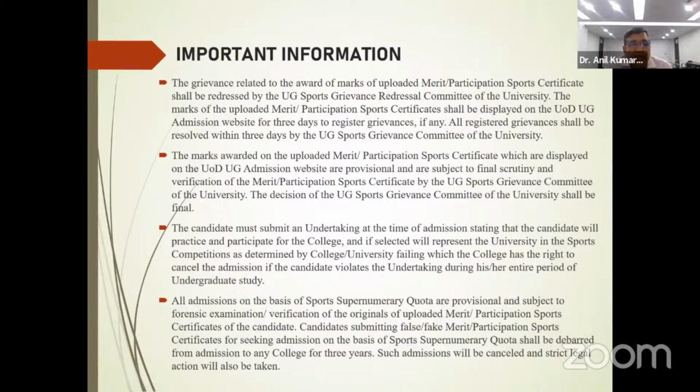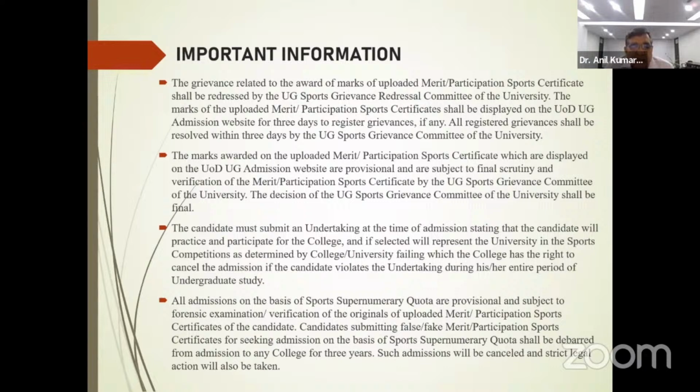At the same time, the candidate must submit an undertaking at the time of admission once he is confirmed admission, stating that he will practice and also play for the college, and if selected, will represent the university in the sports competition as determined by the college, university, failing which the college will have the right to cancel the admission if the candidate violates the undertaking during his entire period of study in the university.